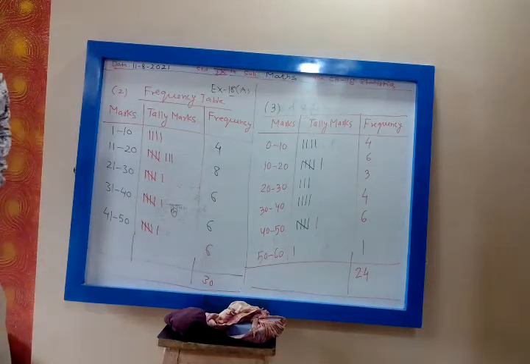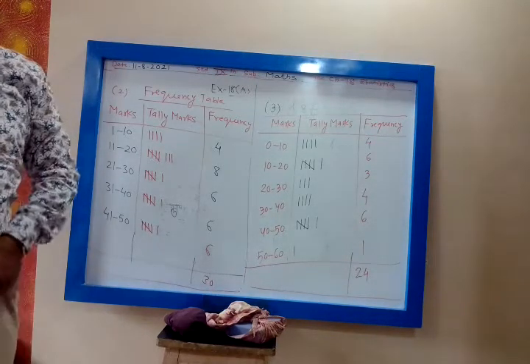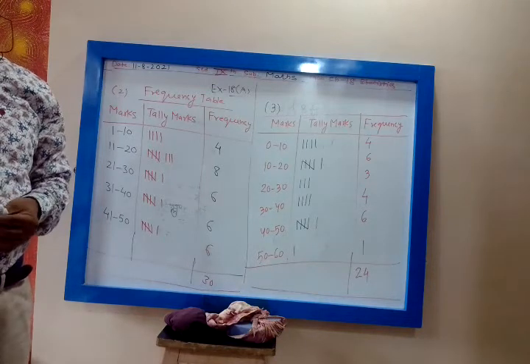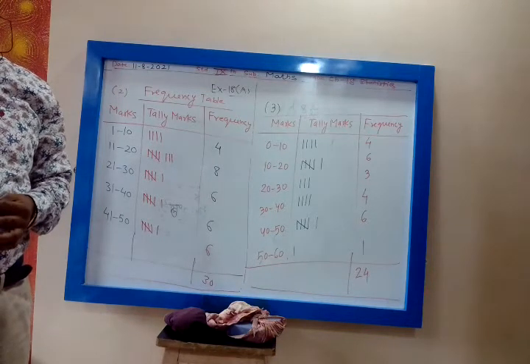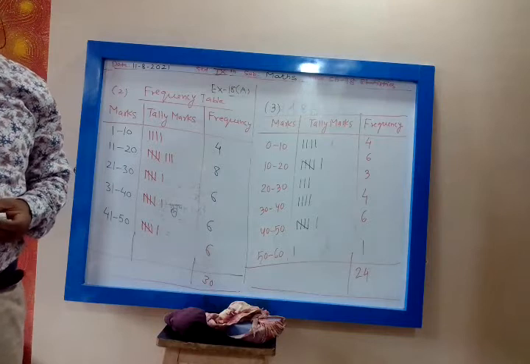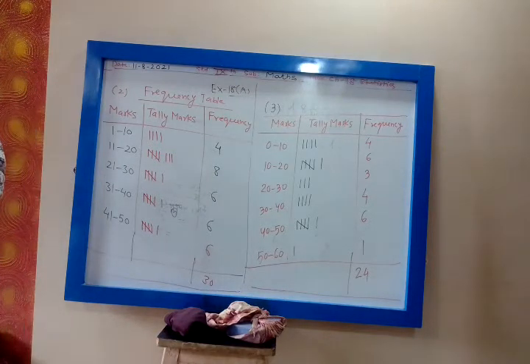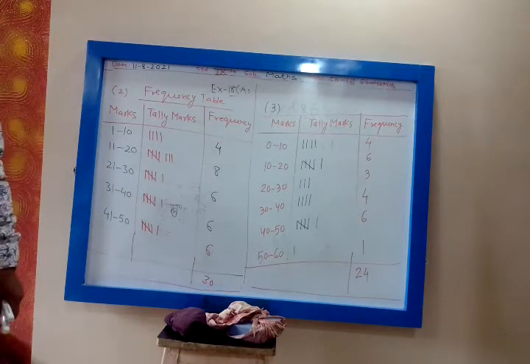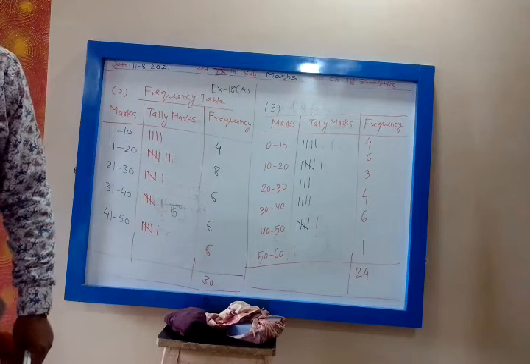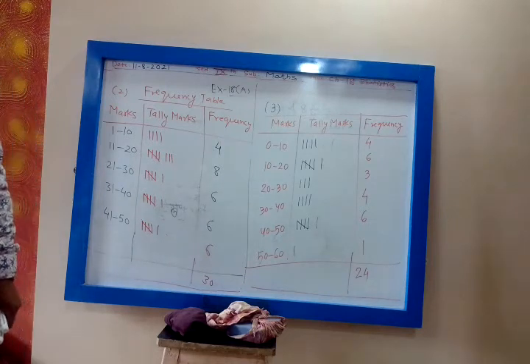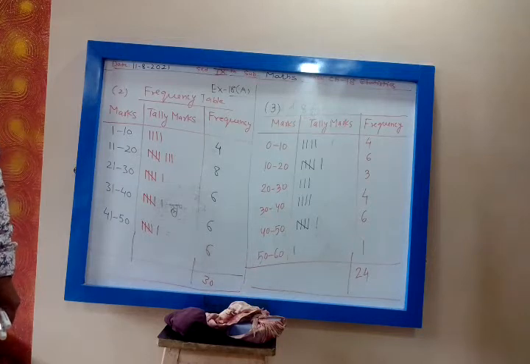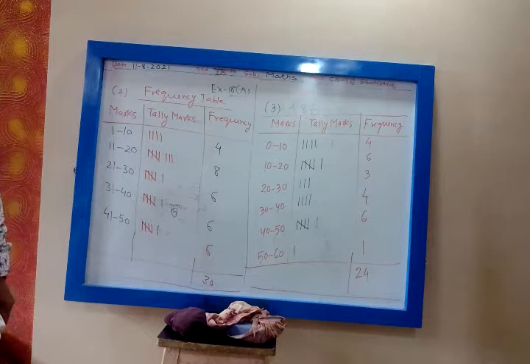Now 18th A, fourth question, fill in the blanks. A quantity which can vary from one individual to another is called variable. Yes. So write down the answer there only. A quantity which can vary from one individual to another individual is called variable. Size of shoes are discrete variable. Daily temperature is continuous variable.